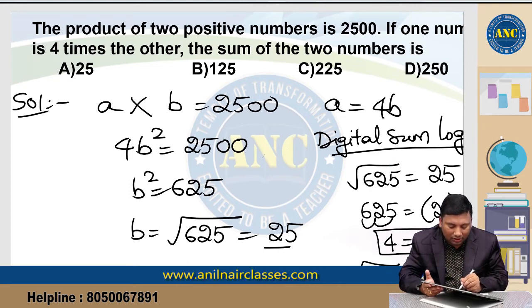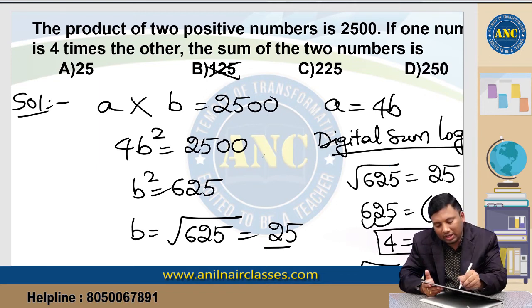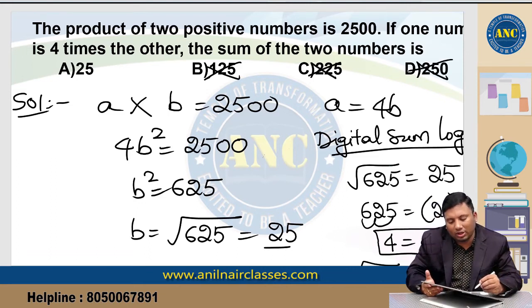Square root of 625 equivalent to 125? 625 equivalent to 125 whole square. 5 plus 2 is 7, 7 plus 6 is 13, which is 4. 125: 5 plus 2 is 7, 7 plus 1 is 8, 8 square is 64, 6 plus 4 is 10, 1. 4 is not equivalent to 1. Similarly, you can use answer options also. Square root of 625 cannot be 125.